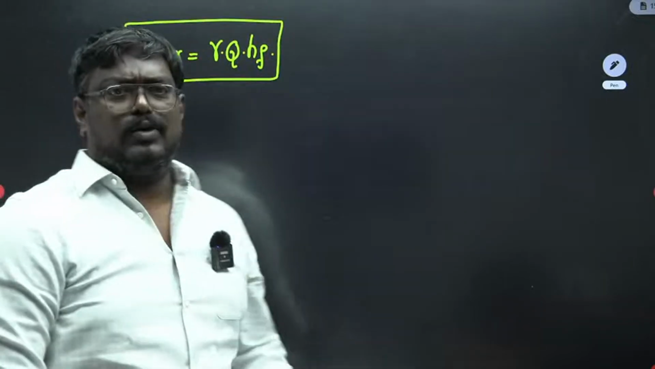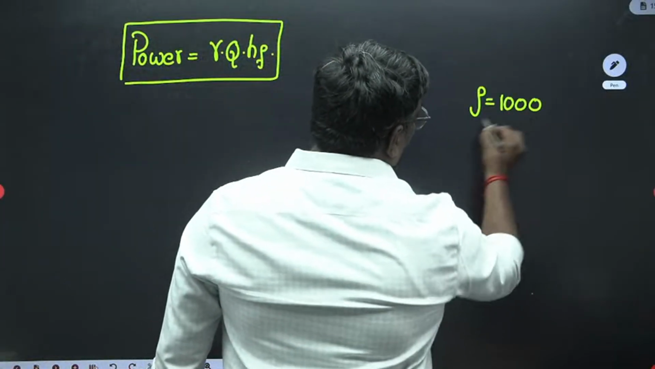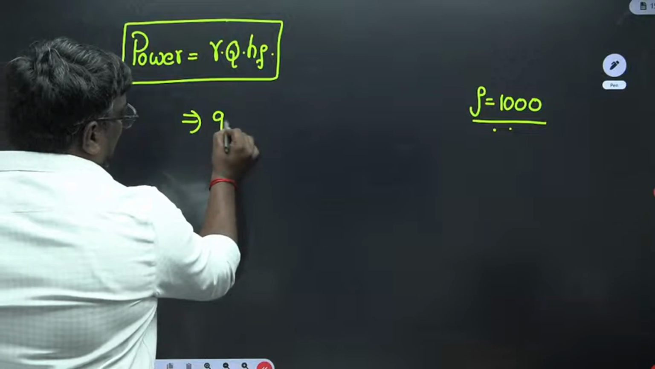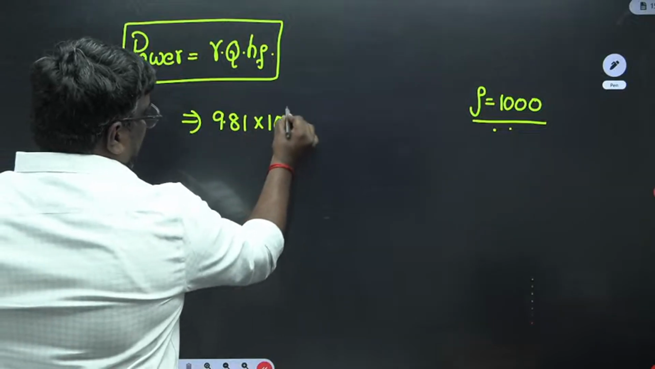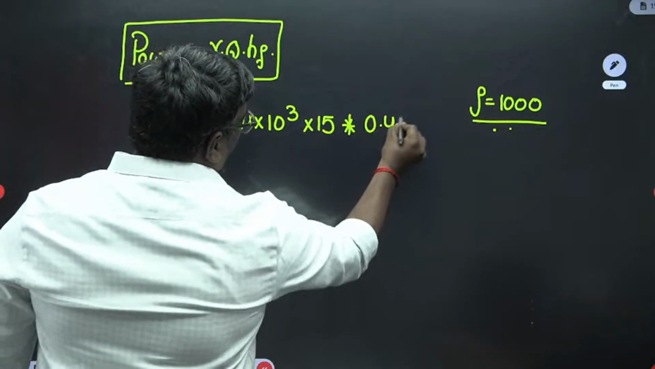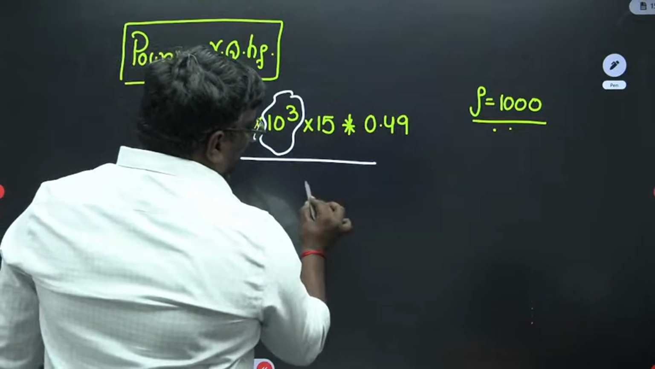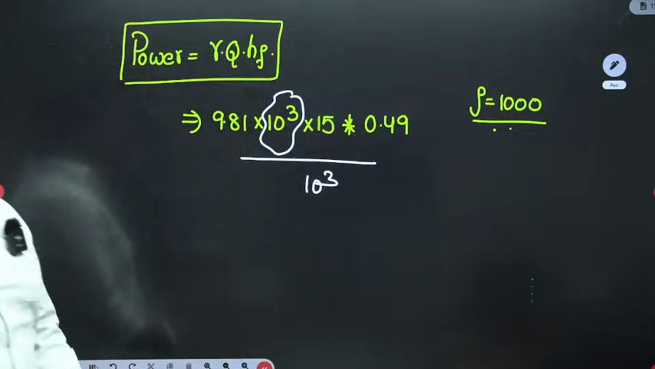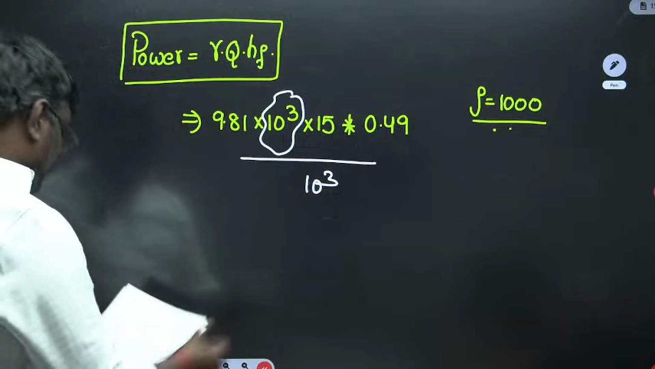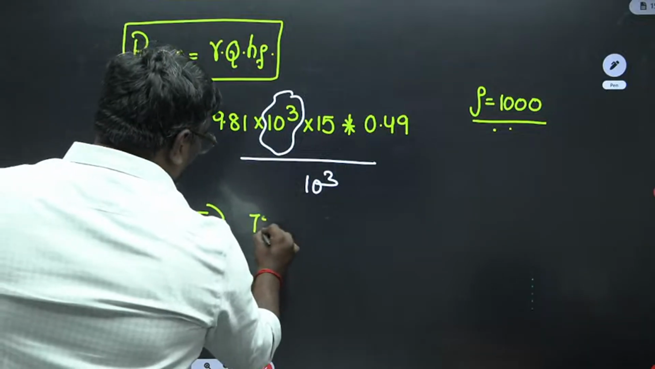Okay, so here see, students, if they give you density as 1000 or anything, when I talk about rho, gamma will be multiplied by 9.81. So instead of this, they have given 9.81 into 10 power 3, and discharge is given as 15 meter per second. Into head loss is how much, sir? 0.49 meter. If it is in kilometer, you have to divide it by 10 power 3. So 10 power 3 cancels. So 9.81 into 15, 15 into 0.49. It will be how much, sir? Sorry, this will be around 72.25 kilowatt you will get.